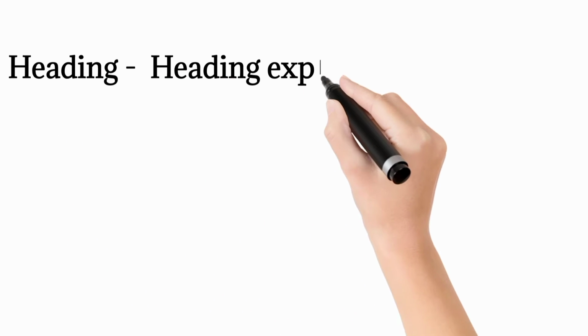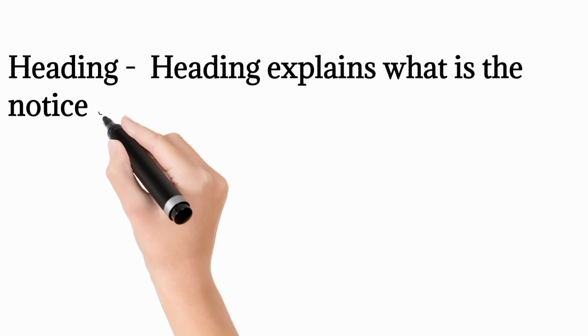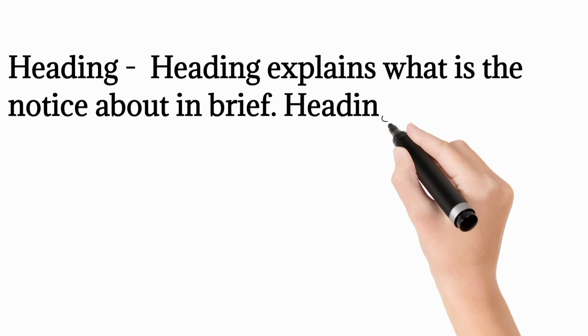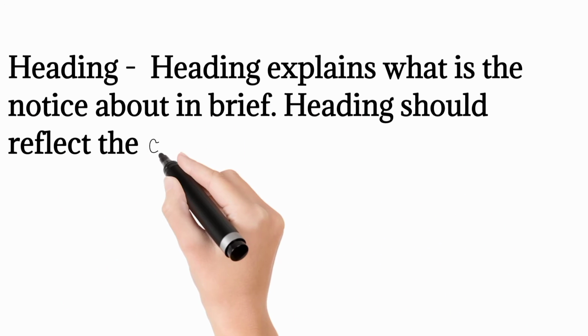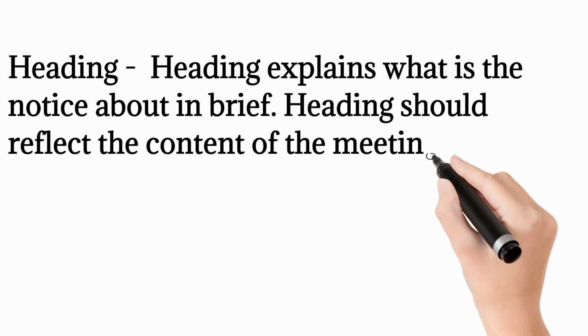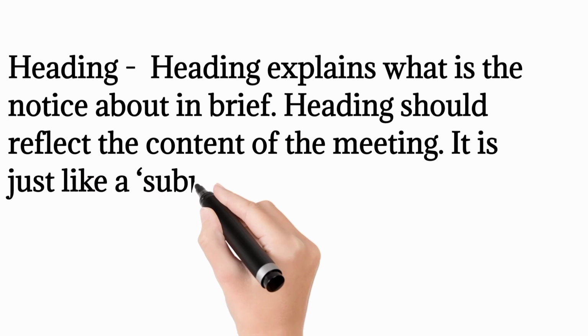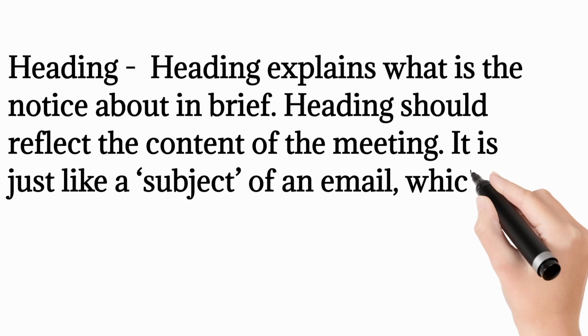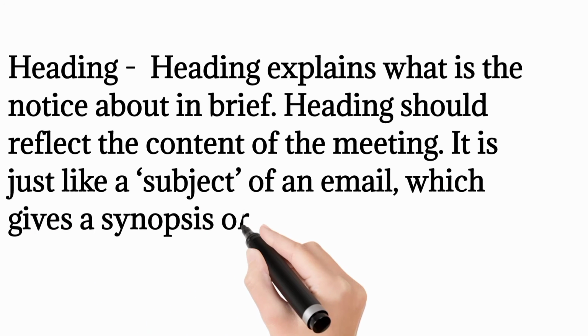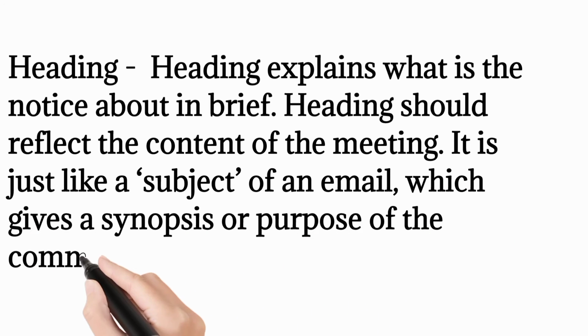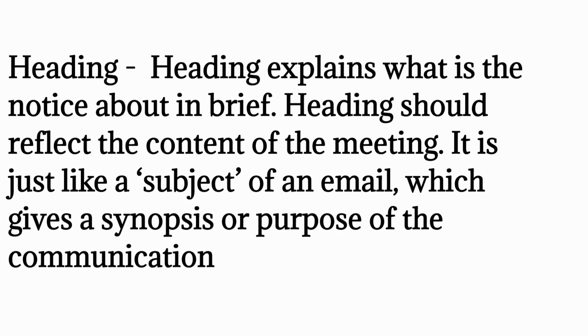Next one is heading. Heading explains what the notice is about in brief. Heading should reflect the content of the notice. It is just like a subject of an email which gives a synopsis or purpose of the communication.